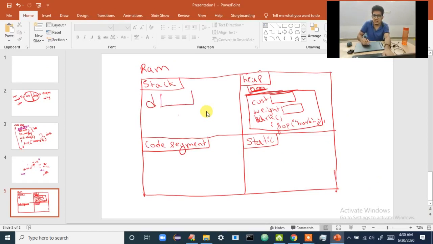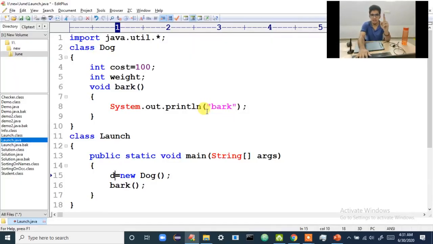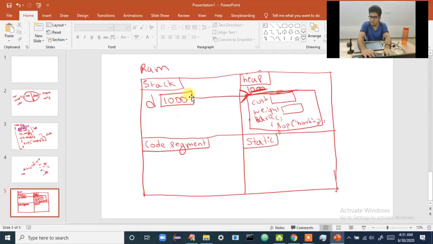So in D now, what is present? In D, 1000 is present. That 1000 is pointing to the object here. So now don't you think D is pointing to that object? If someone is pointing to the object, it is not deleted, or else the object is deleted. Now this D is of what type? Because D is coming for the first time, you have to declare a variable. And how do you declare a variable? You have to tell what type it is. Now what type is D holding? Is it holding string type? No. Float type? No. You are seeing an integer number, and you are thinking it is an integer type.